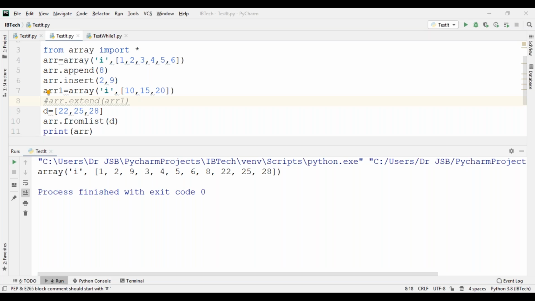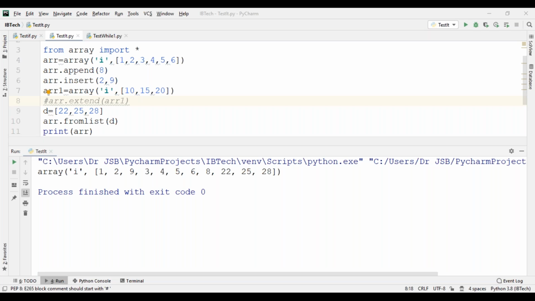Completed? Yes, sir. Okay, now we have seen operations like addition, insert, from list and extend. Now, remove operations.